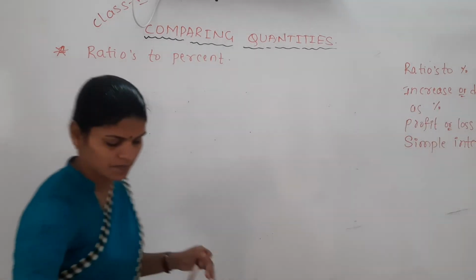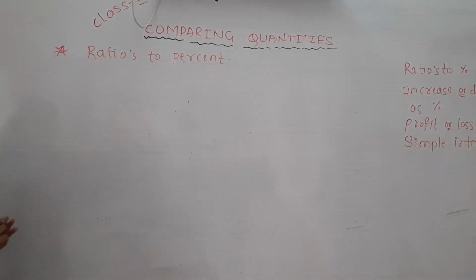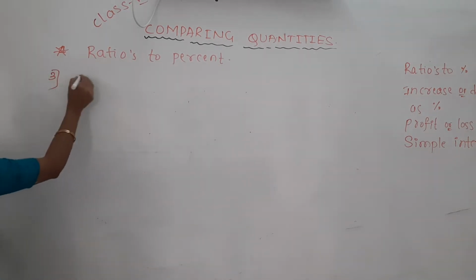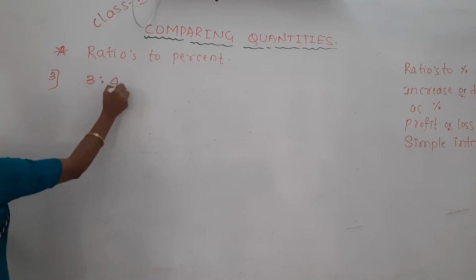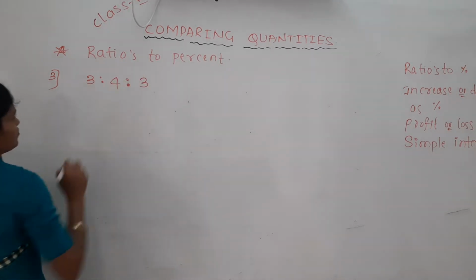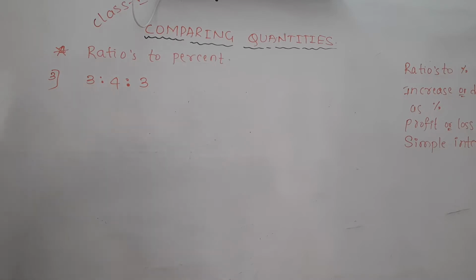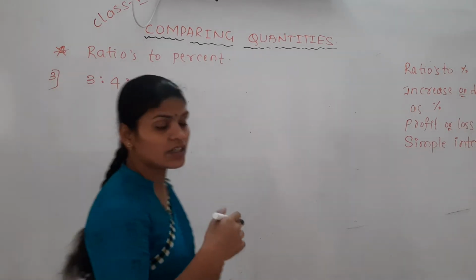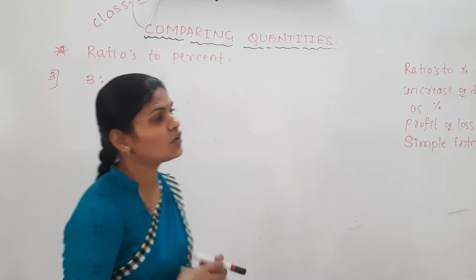The example is 3:4:3. Here you have given 3 ratios, 3 numbers, no problem.